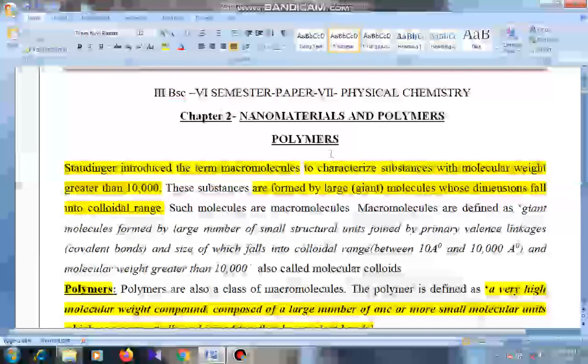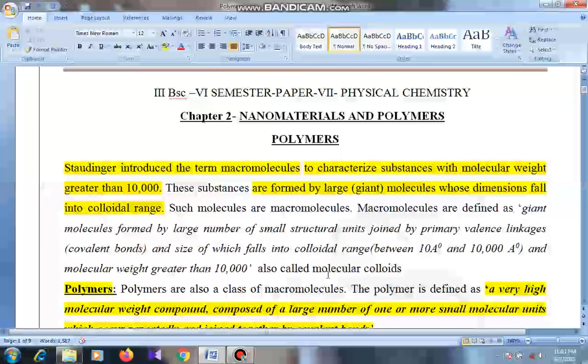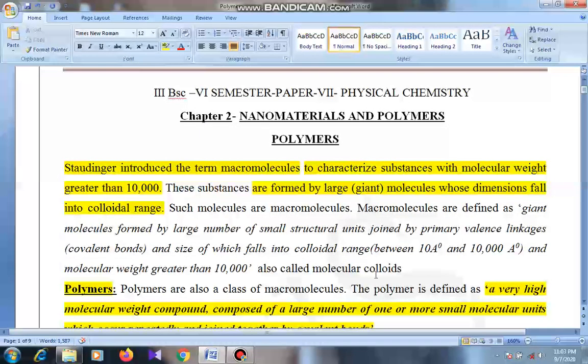First one is polymers. Schrödinger introduced the term macromolecules to characterize substances with molecular weight greater than 10,000. These substances are formed by large or giant molecules whose dimensions fall into the colloidal range. Hence, they are also called molecular colloids. He called these molecules macromolecules.